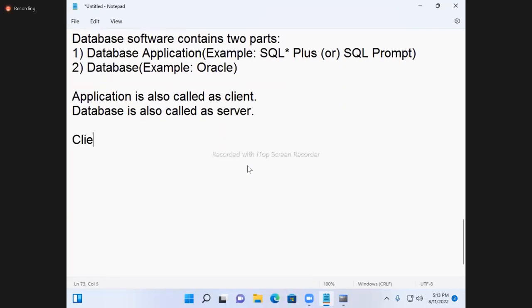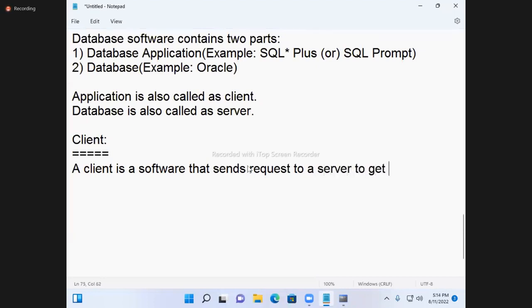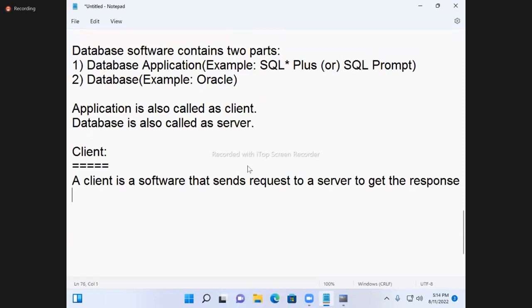Write it. Client. A client is a software that sends a request to a server to get the response.